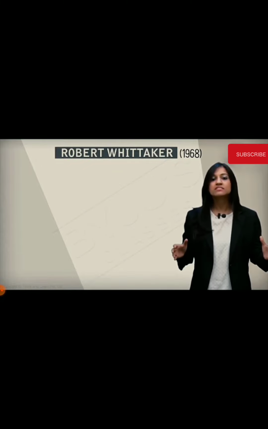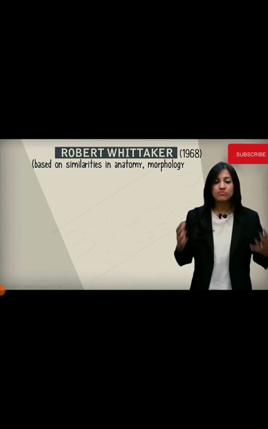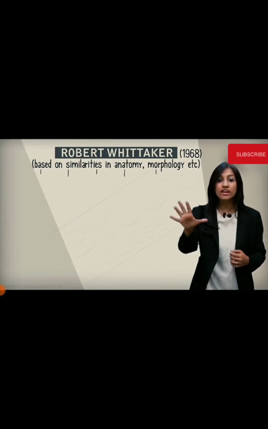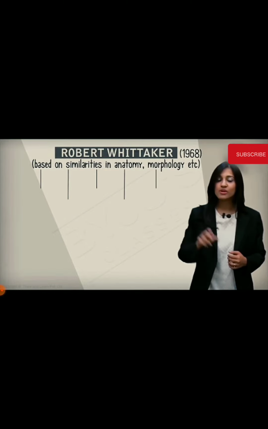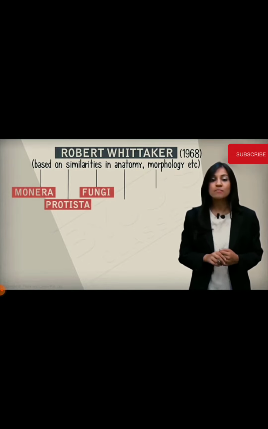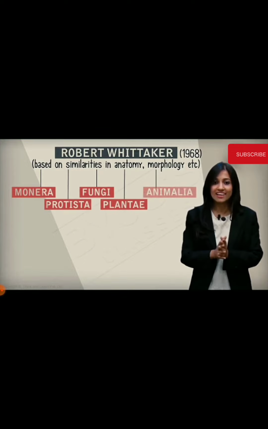The classification system that we use today and that we are going to discuss in complete detail was devised by Robert Whittaker in 1968, and it places every living thing into groups based on their similarities in anatomy, morphology, and so on. So Whittaker's classification scheme recognizes, this is very important, 5 kingdoms. What are those? Monera, Protista, fungi, plantae, and animalia.